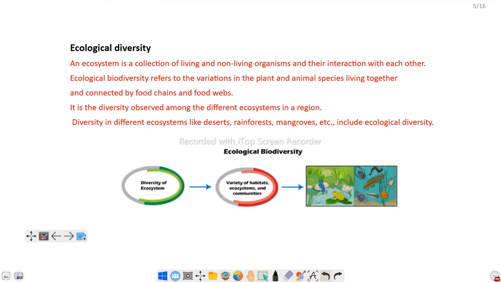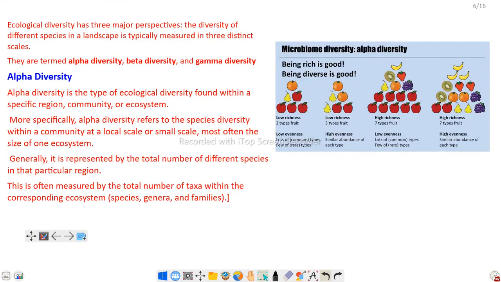So here is the example of a pond ecosystem, an aquatic ecosystem. Ecological diversity has three major components. The diversity of different species in a landscape is typically measured on three distinct scales. That is alpha diversity, beta diversity and gamma diversity.